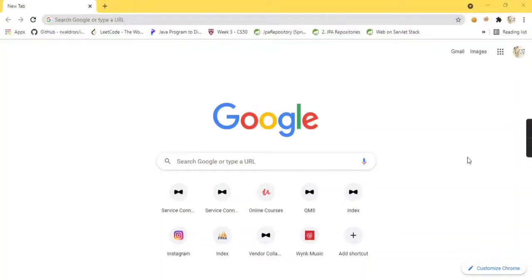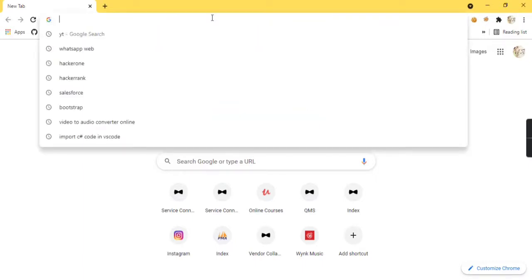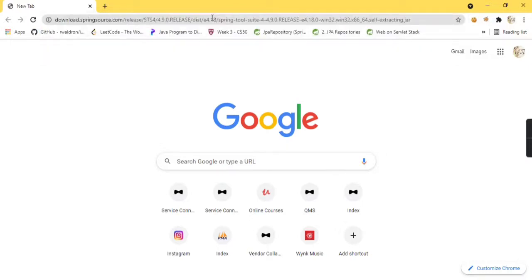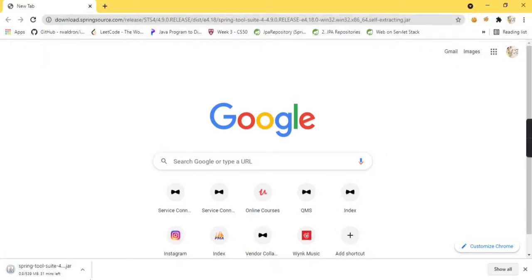Hello guys. Today I'm going to show you how to download STS, Spring Tool Suite. To download STS, first visit the link given in the description below. Just copy that and paste it over here, click enter, and you will see the download has been started.